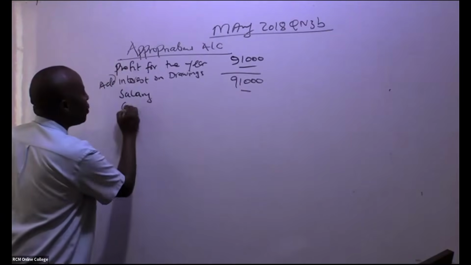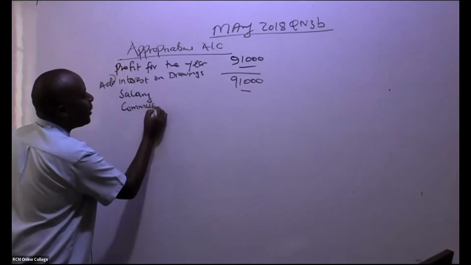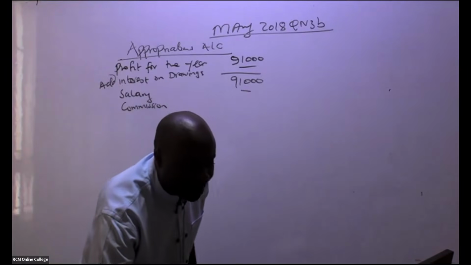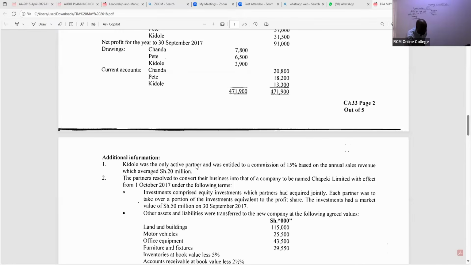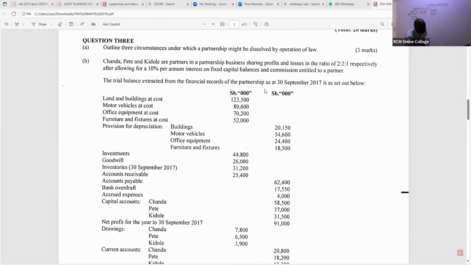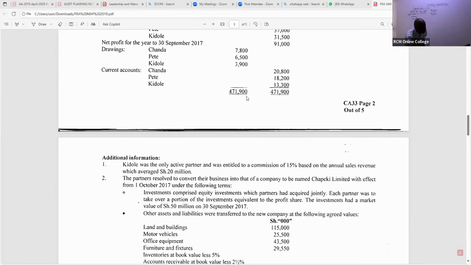We come to commission. Ladies and gentlemen, there is one person who is getting commission. If you read it here, there is one person getting some commission. Who is this? We are told here Kidole was the only active partner and was entitled to 15% based on the annual sales revenue, which is 20 million. But remember, our trial balance is in shillings thousands, so you must cut those zeros.